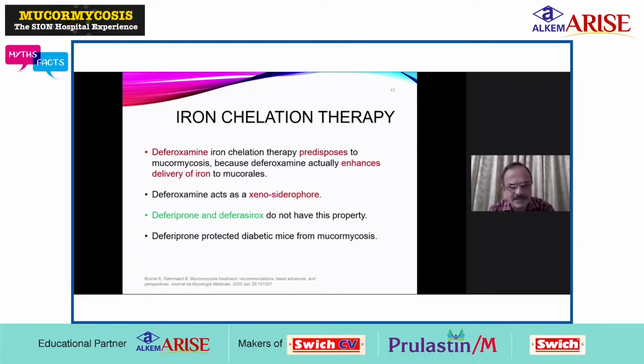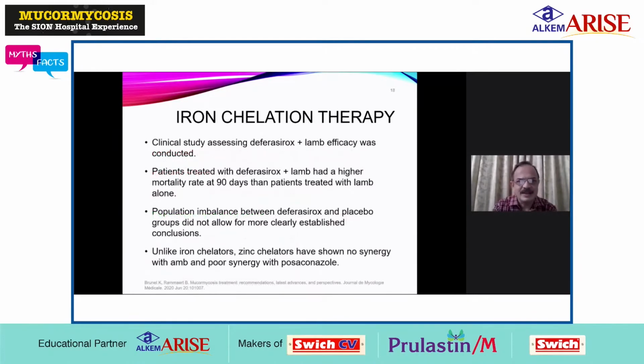There are many studies which talk about deferasirox in combination with liposomal amphotericin B in the treatment of mucormycosis. Deferiprone protected diabetic mice from mucormycosis. There are studies which show this. A clinical study assessing deferasirox plus liposomal amphotericin B efficacy was conducted. Patients treated with deferasirox and liposomal amphotericin B had a higher mortality at 90 days than patients treated with liposomal amphotericin B alone. Population imbalance between the deferasirox and placebo groups did not allow for more clearly established conclusions in this case.